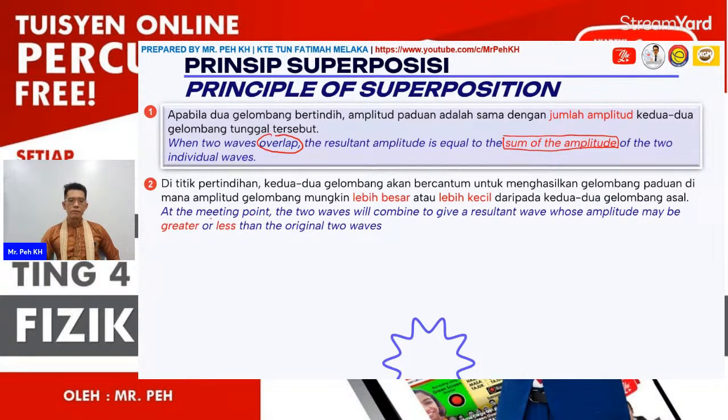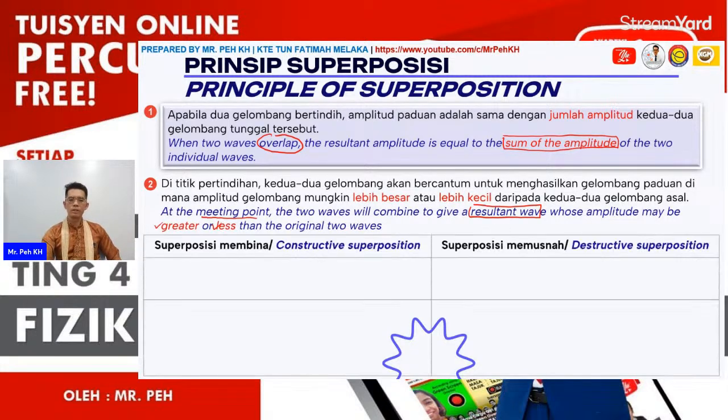So at the meeting point, when both waves overlap each other, the resultant amplitude will be the sum of both amplitudes. At the meeting point, the two waves combine to give a resultant wave whose amplitude may be greater or less than the original two waves. So the amplitude can be greater, or it can be less.